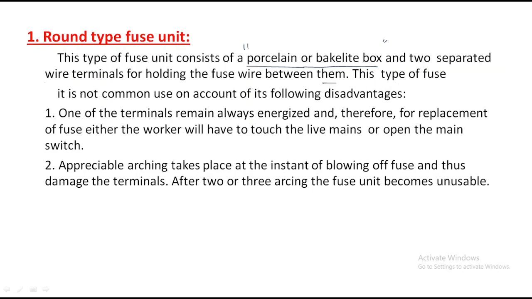This type of fuse is not commonly used on account of its following disadvantages. These round type fuses have a number of disadvantages. That is the reason we are generally not using this.